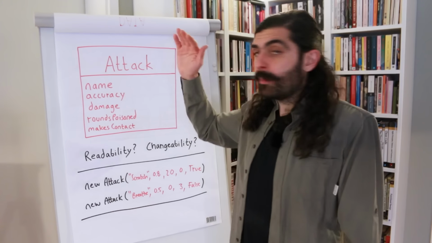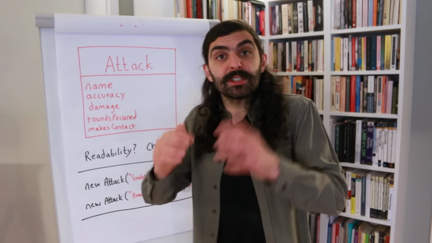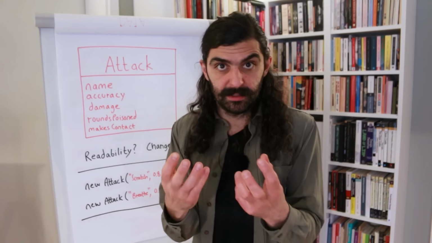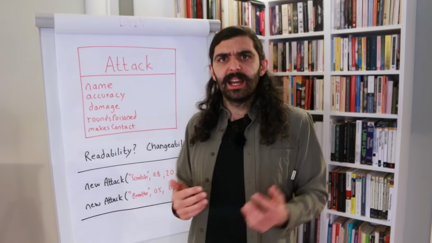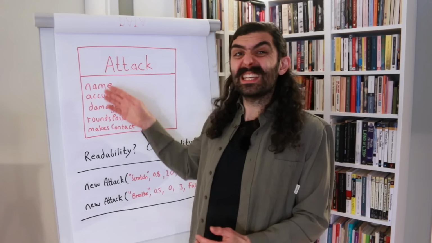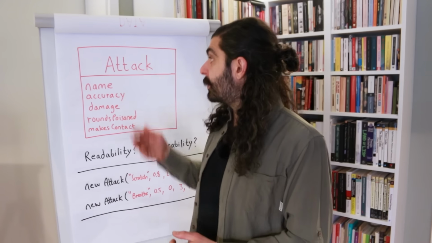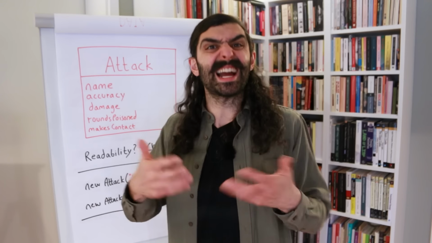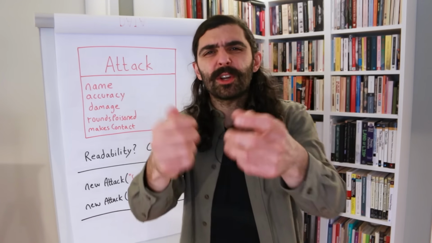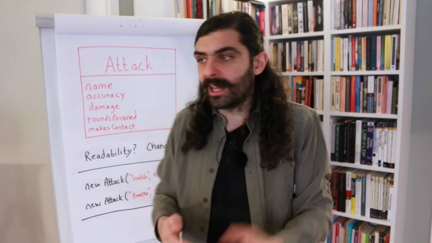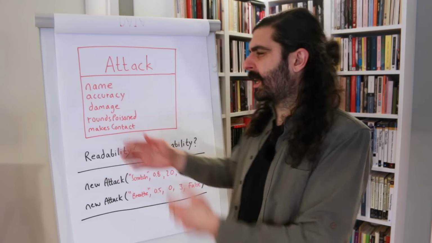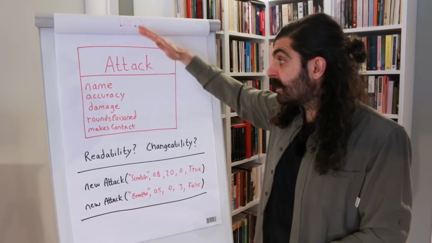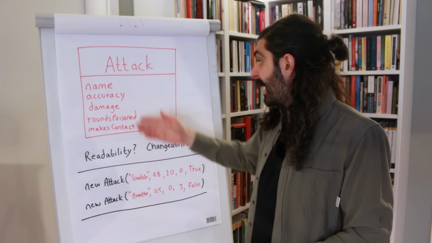But parameterization captures variation as data. So different objects have different values for these properties, for these fields. To make a kind of attack, we simply instantiate the Attack class to create an object that corresponds to that kind of attack. Oh, and by the way, we're talking about using a procedural style in an object-oriented language. That's why I'm making use of classes and objects and not just of methods. Okay, so this looks fine, right? What's the problem? Why is this problematic?